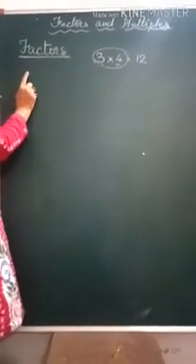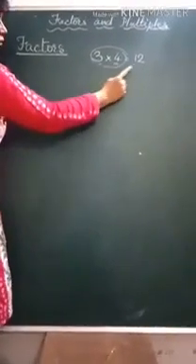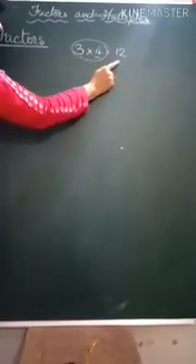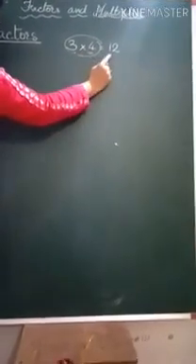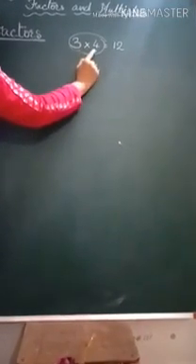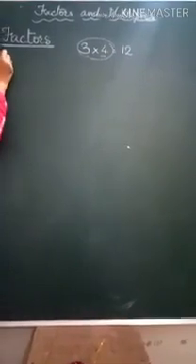Now let's learn how to find the factors. When two numbers are multiplied to get a product, those two numbers are called the factors of the product. Like here 3 fours are 12. So 12 is the multiple, but 3 and 4 are called the factors of 12. Let's find out all the factors of 12.